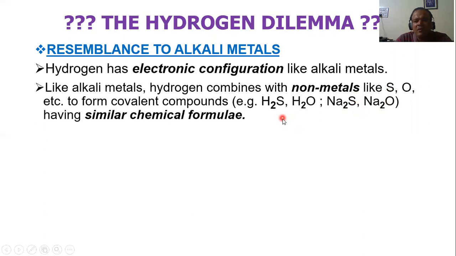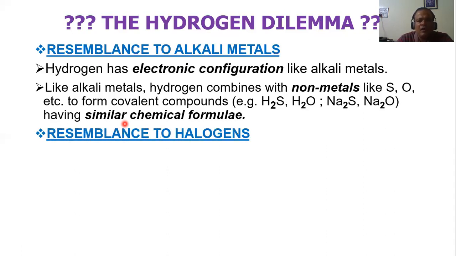Can you see it is the same: H2S, Na2S, H2O, Na2O. So alkali metals and hydrogen, when they combine with non-metals, form compounds having almost similar chemical formulae. So that's why scientists felt that hydrogen resembles alkali metals.